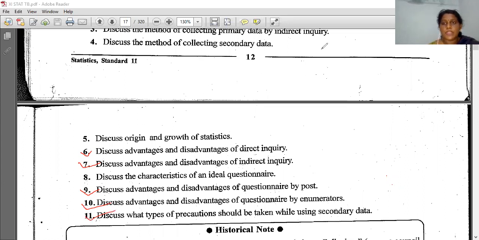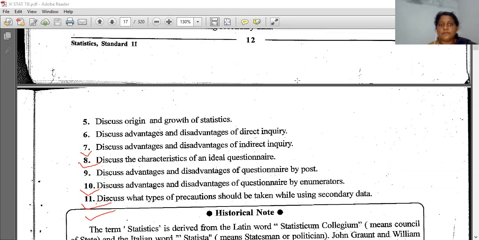Okay. So here we are completing our first chapter. In the next lecture, in the next period, I will be discussing the second chapter. That is the most important chapter.